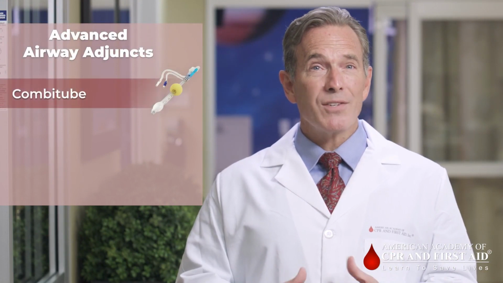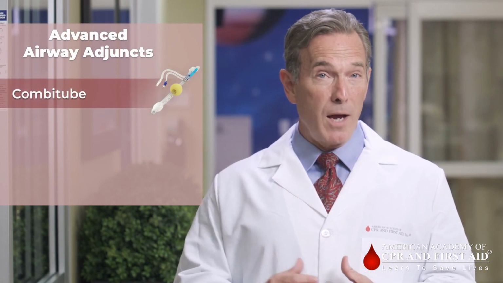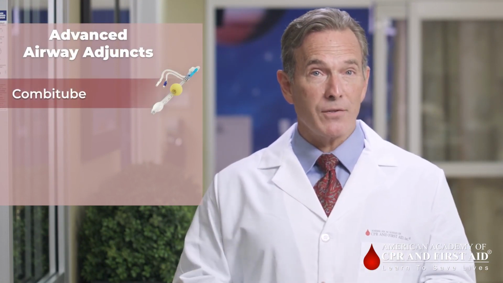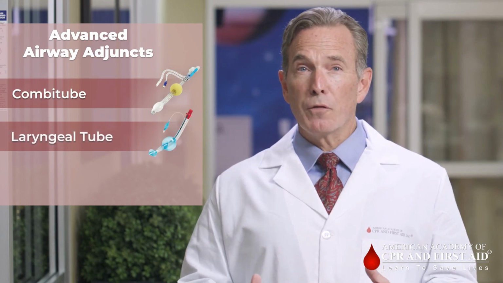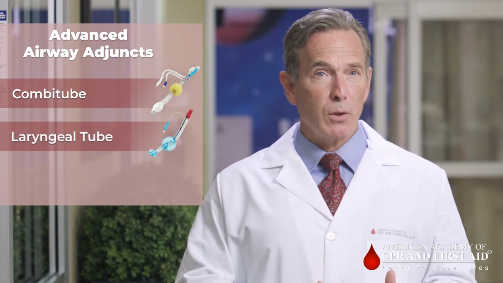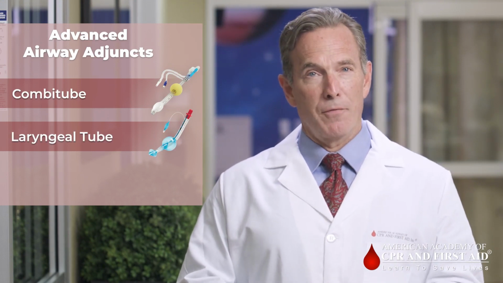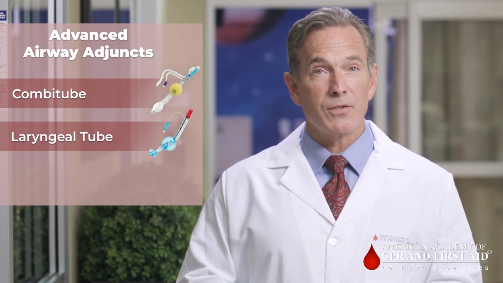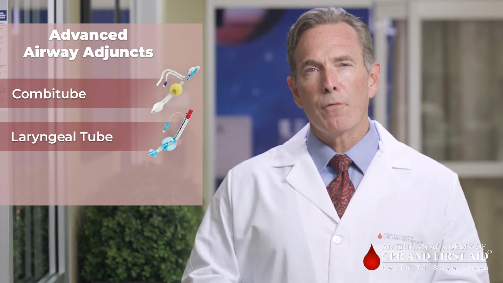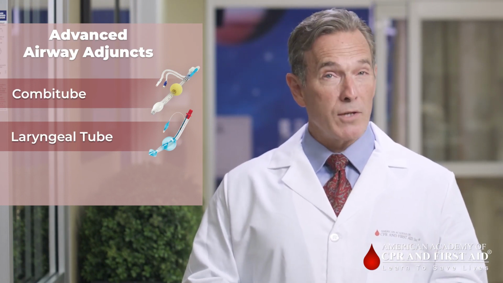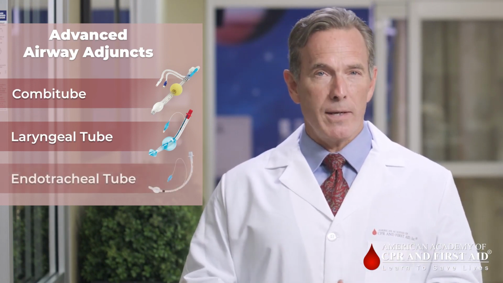Other alternatives include a combitube, which has a double lumen and a balloon cuff for the larynx and esophagus, and the laryngeal tube, which features a large oropharyngeal balloon cuff. The laryngeal tube is easier to insert but does not provide protection from gastric contents. By far, the best airway for an unresponsive patient who needs rescue breathing is the endotracheal tube.